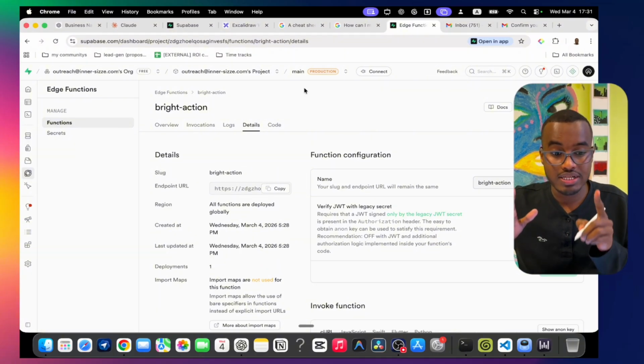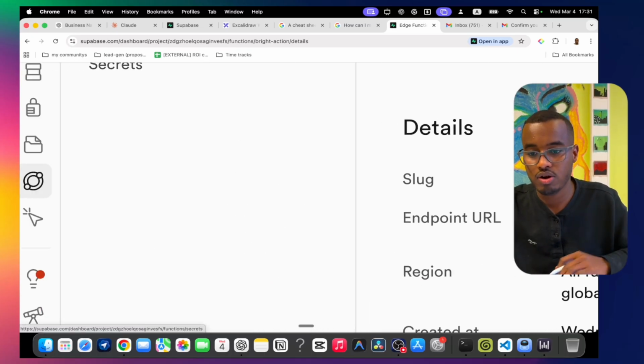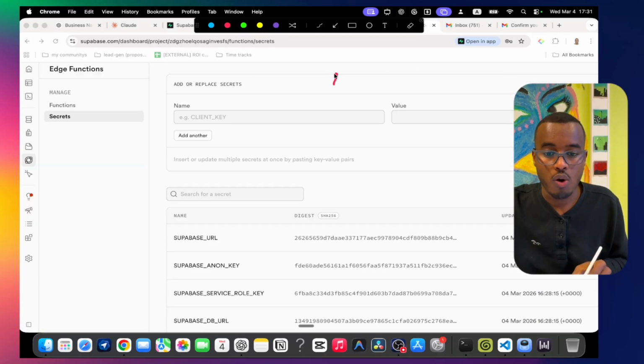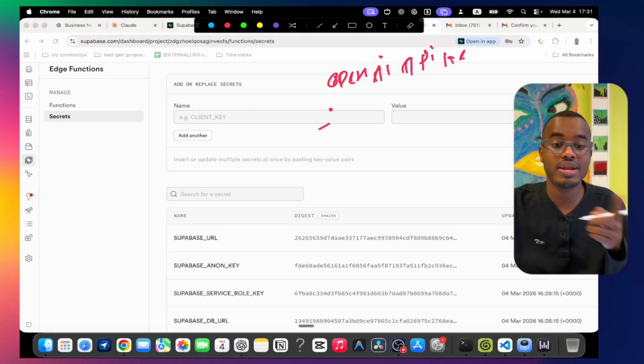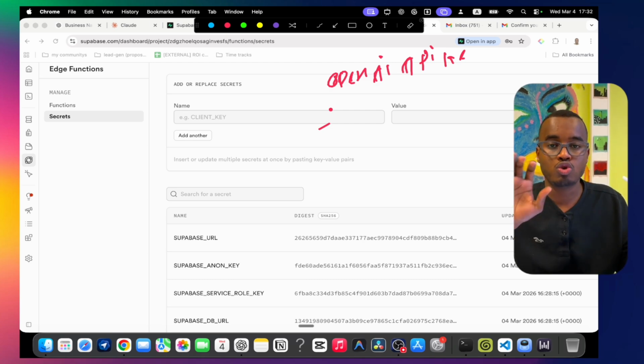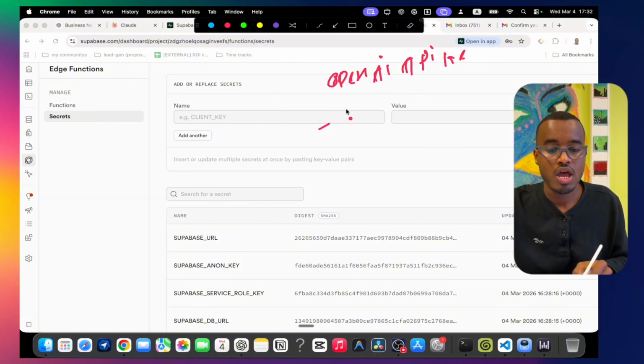So after we created our call function, we need to come here also, to secrets. This is the place we're going to put our OpenAI API key, and also we're going to put the Anthropic API key. I use Anthropic. You can even use the OpenAI API key itself 2 times in order to do the embedding and also to extract the types and everything from the text itself. So right now I'm using Claude. I'm using 2 different models.